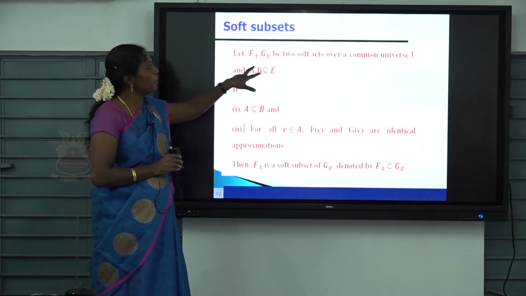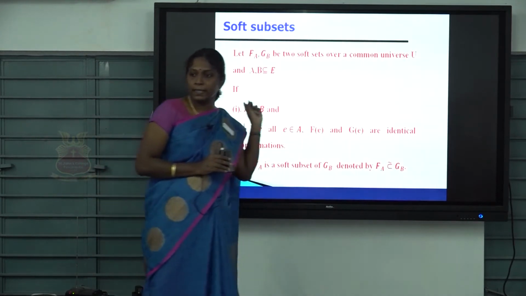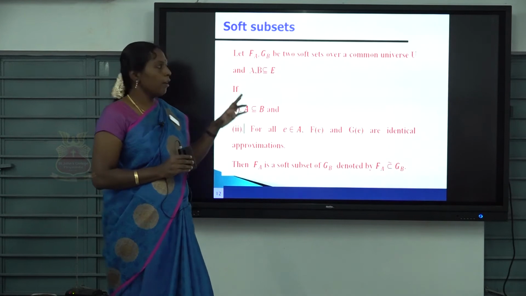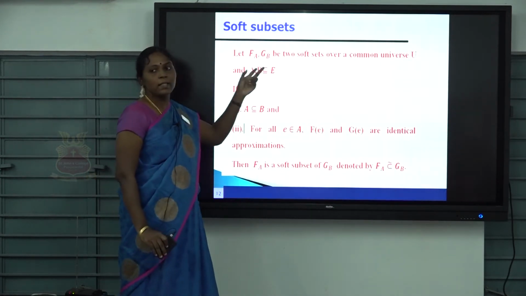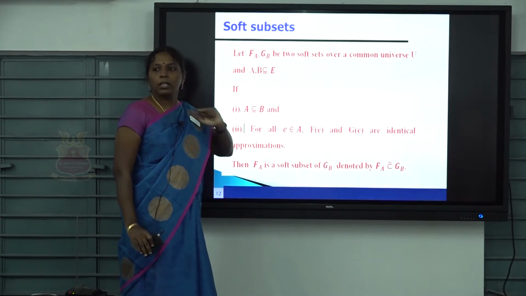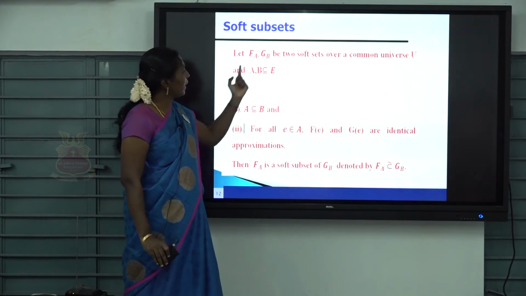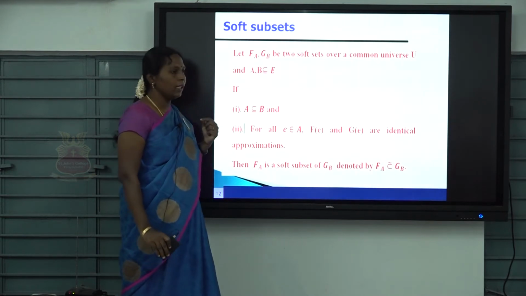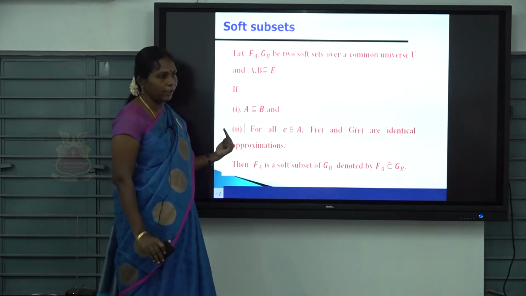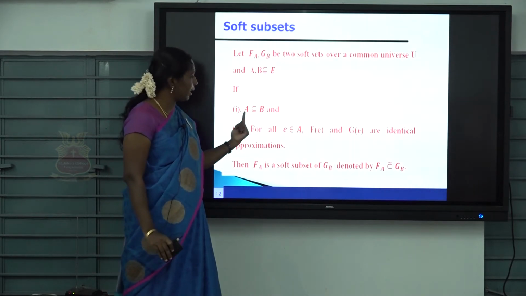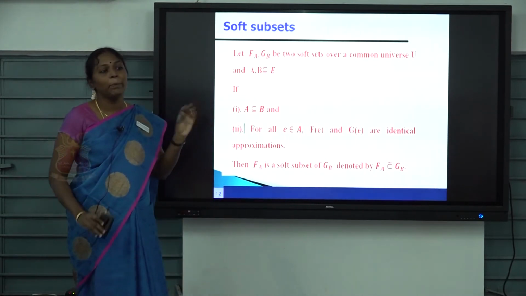Let F of A and G of B be two soft sets over a common universe. What is a universal set? The whole set. For the same common universe only, we can discuss whether two sets are subsets or not. Choose two sets where A and B are subsets of E. It must be that A is contained in B. Then for all E belonging to A, F of E and G of E are identical parameters.